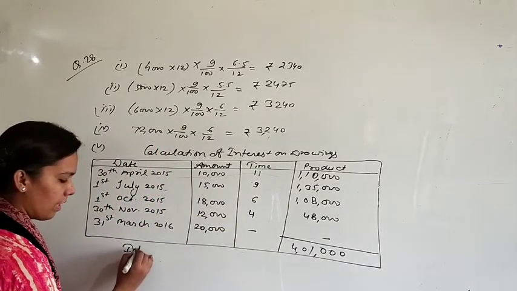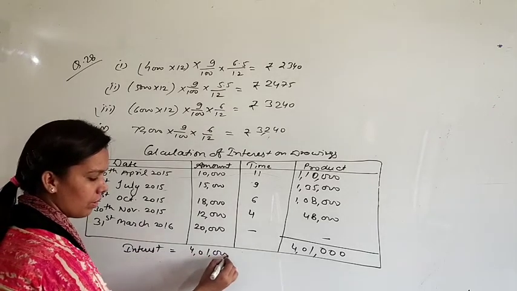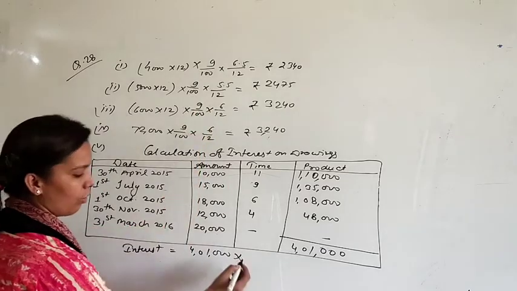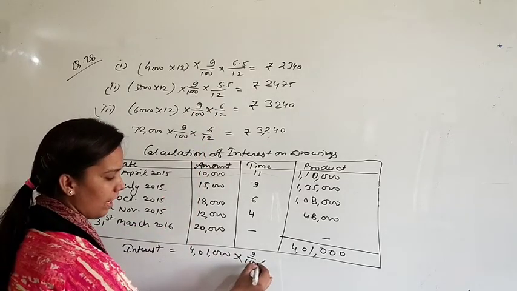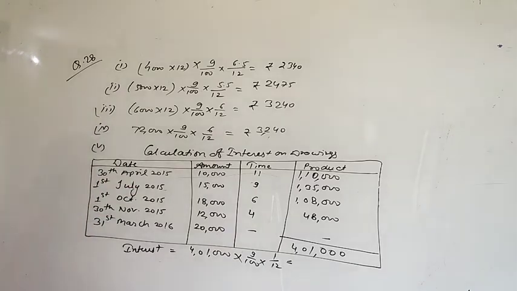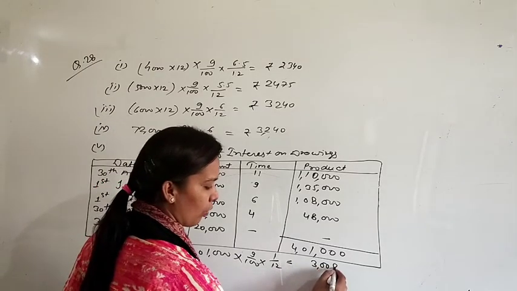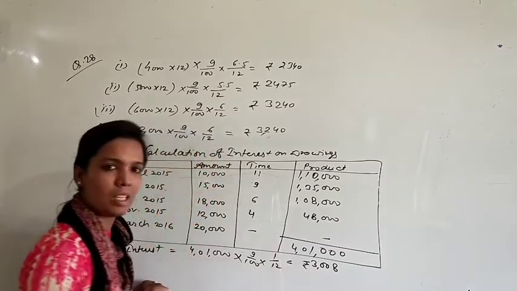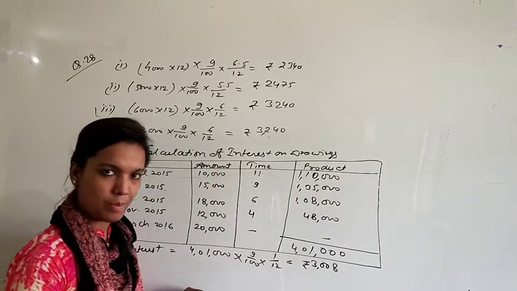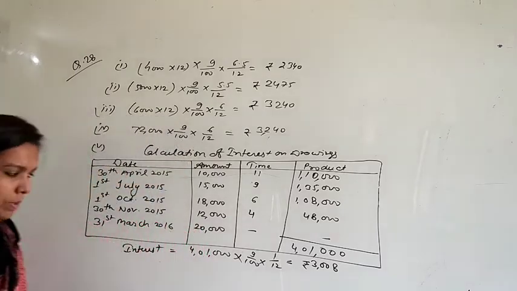Now calculate interest. 4 lakh 1,000 multiplied by the rate going on, 9%. And according to the product method, we assume the time is 1 month. Okay, so calculate this. It will be 3,008 rupees. When you calculate this, it will be something like 3,007 point something. It means we are just rounding off this amount and it will be 3,008 rupees.